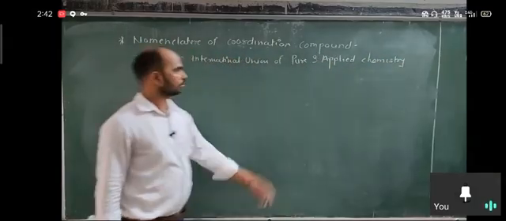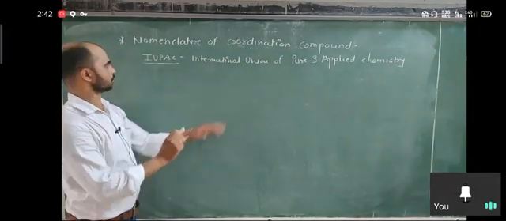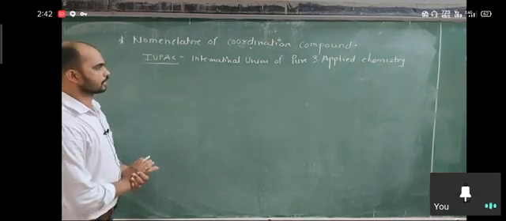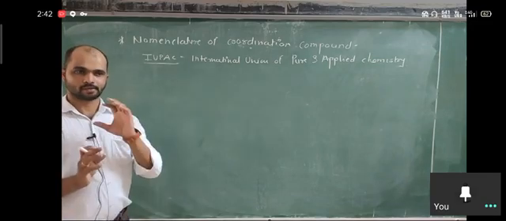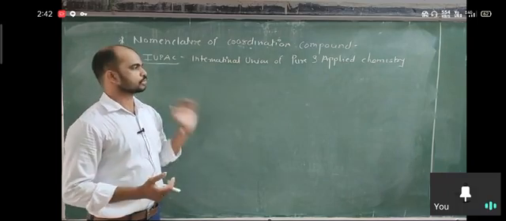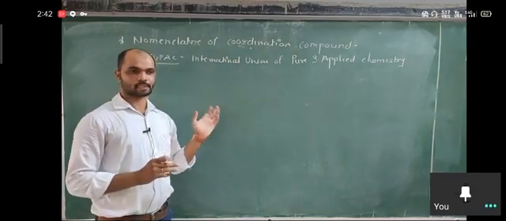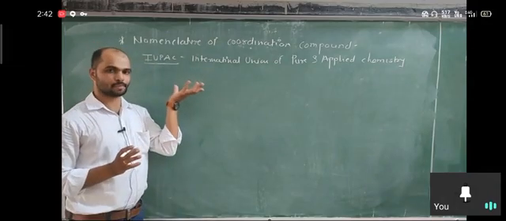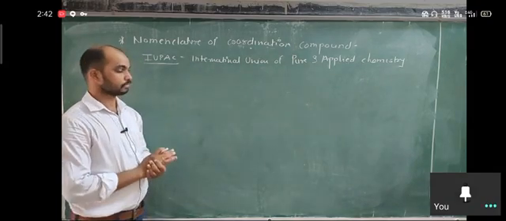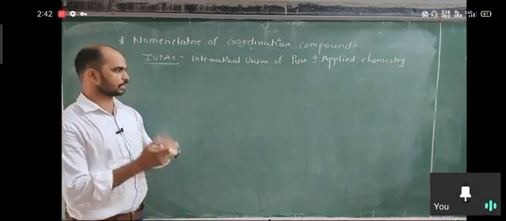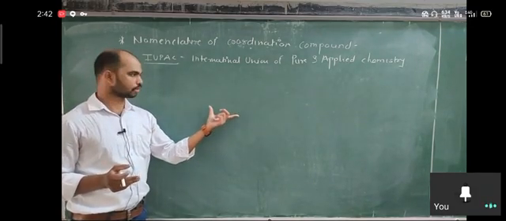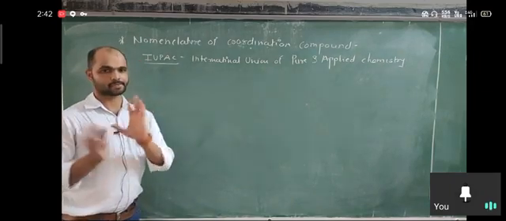Okay, so this is the committee, the system, which suggests some rules for giving the nomenclature of coordination compounds. It is the easier and most interesting part, giving the name. So basically, once you understand this topic, when a coordination complex is given to you, you can give the name of it. Likewise, if the nomenclature is given to you, you can draw the coordination complex, you draw the molecular structure, same as organic chemistry. Okay.